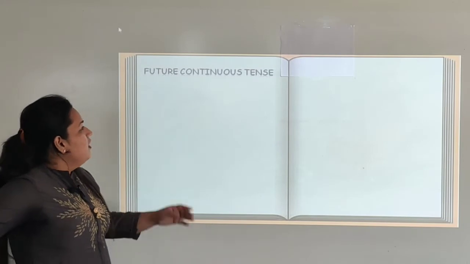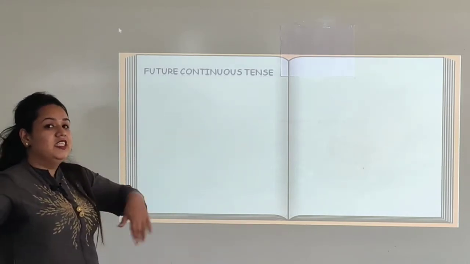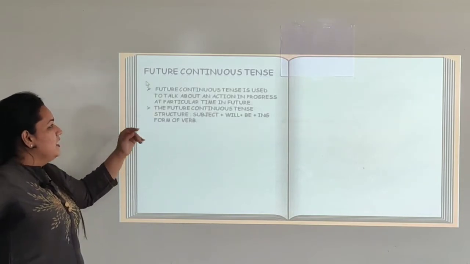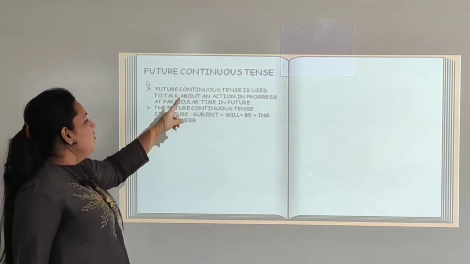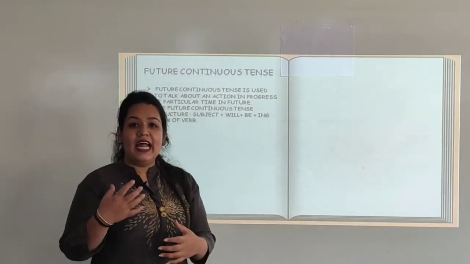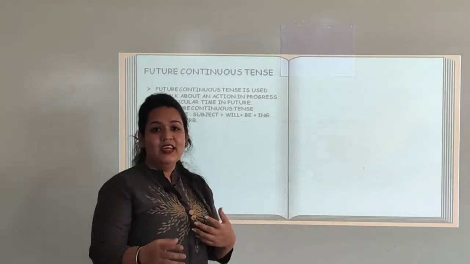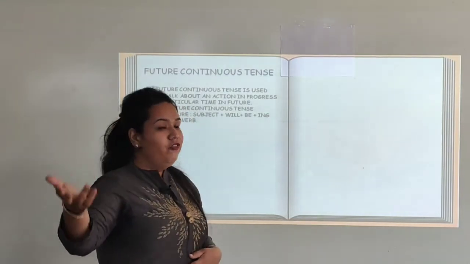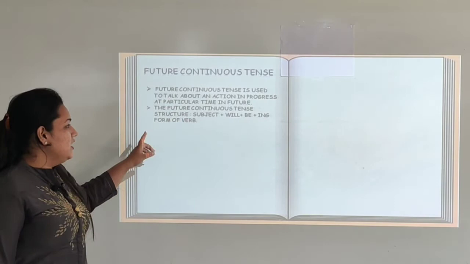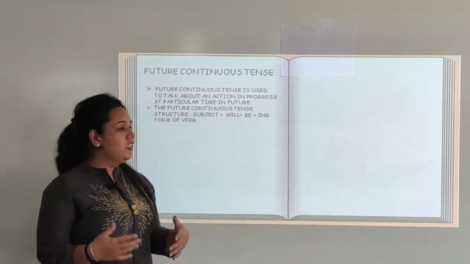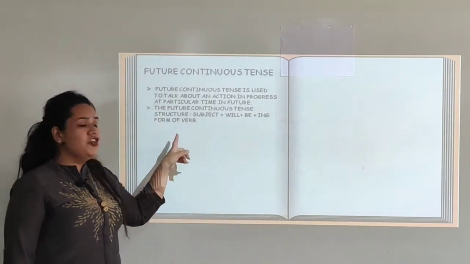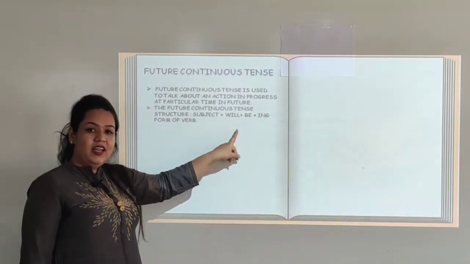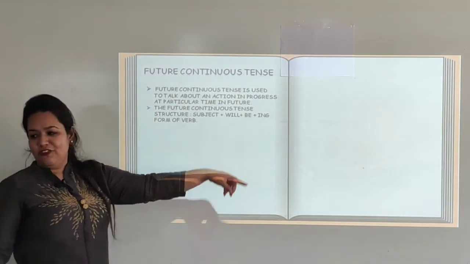It says the future continuous tense. We have seen simple future tense. Now it's time for future continuous tense. The future continuous tense is used to talk about an action that is going on continuously in the future time. It will be performed continuously in the future time. So the structure says subject plus will plus be plus ing form of the verb. Subject, that is the doer of the action, plus will plus be plus ing form of verb.